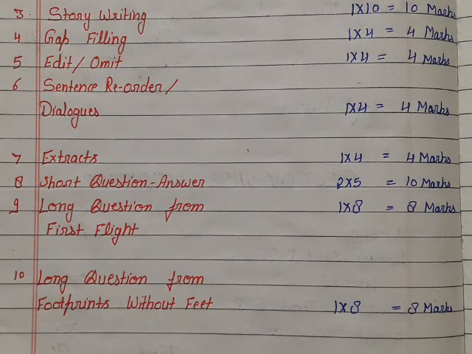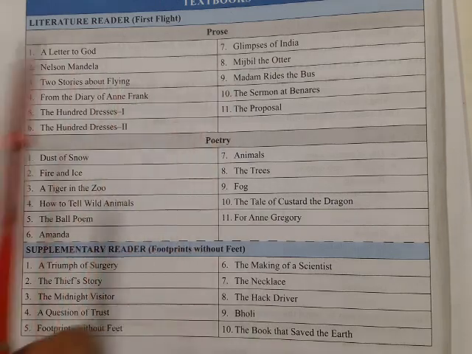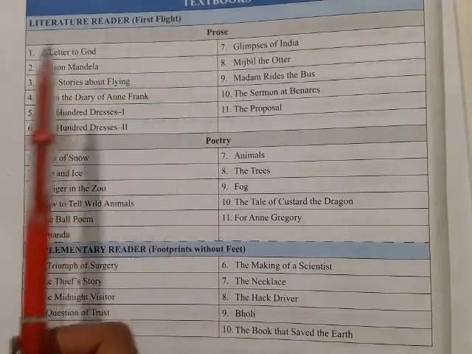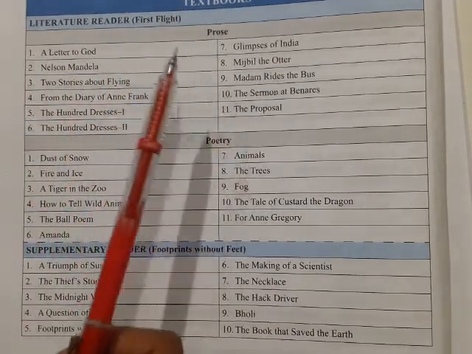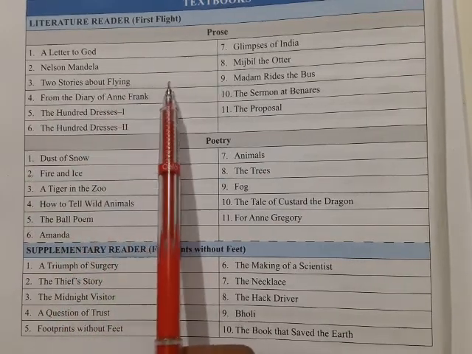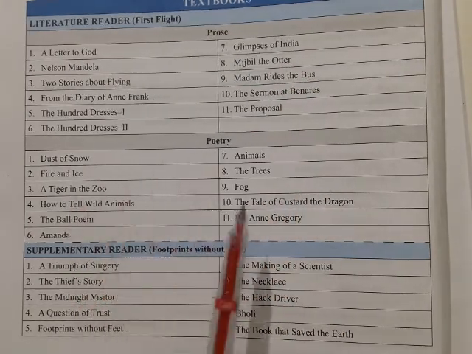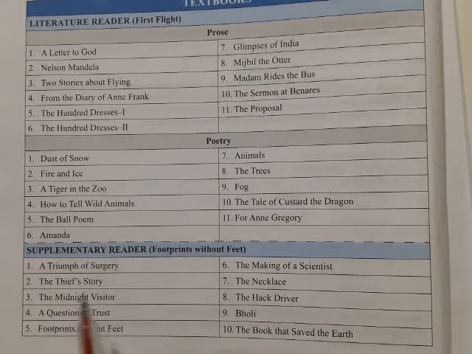In this way you will get a total 80-mark question paper. Let us see your chapters. In literature, in First Flight you have 11 chapters in prose. Your third chapter has 2 stories, so 2 parts are there. In chapter 7, 3 parts are there. In your poetry section you have 11 poems. In your supplementary reader Footprints Without Feet, you have 10 chapters.